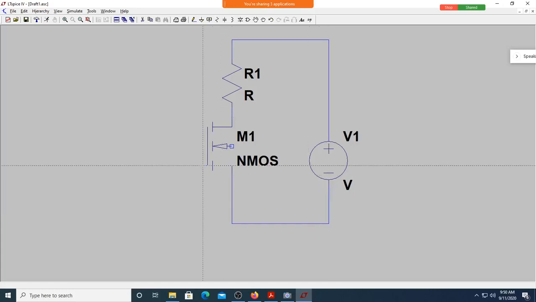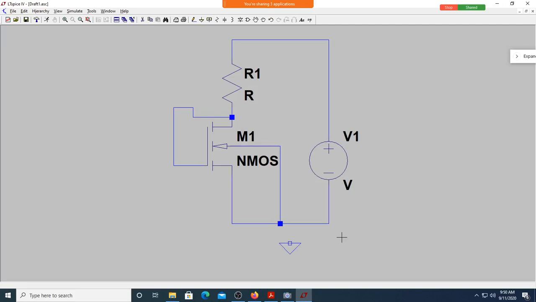Again, press F3. You can see the gate is connected back to the drain. Can you see this dot? This is the dot we were talking about while discussing the problem. Take a ground and put it here.